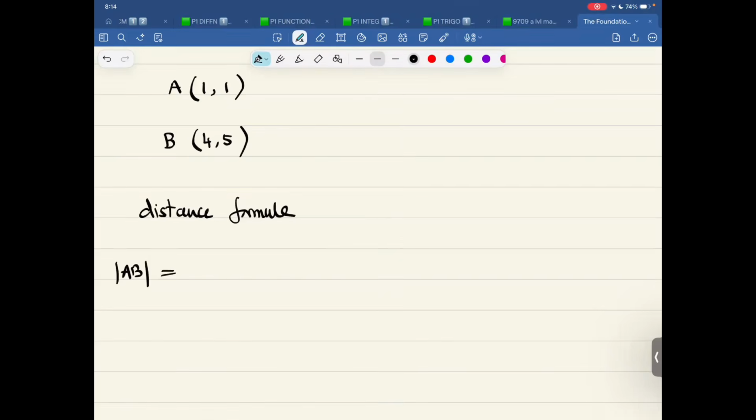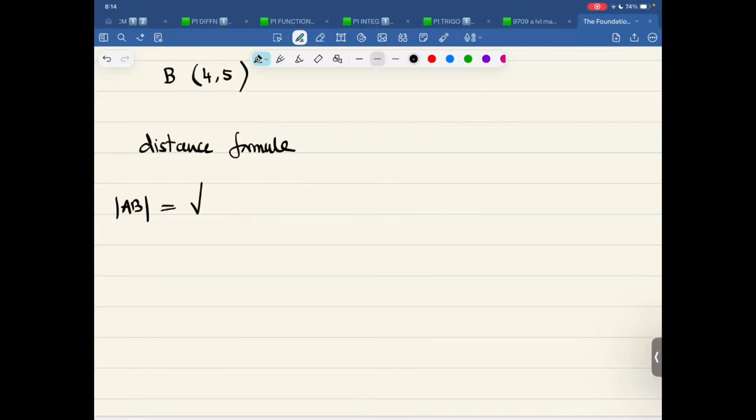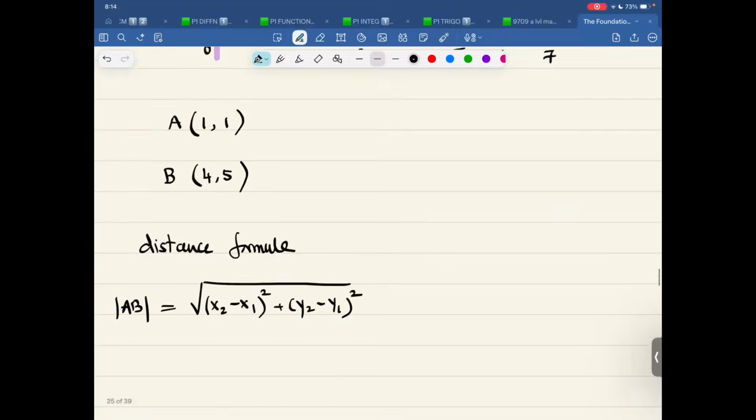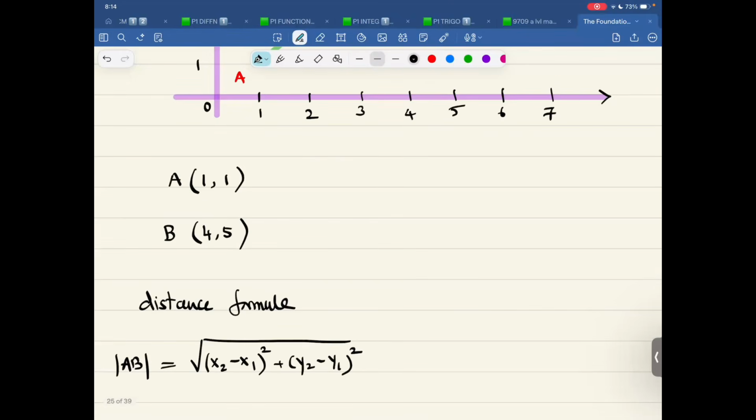AB, symbolically, I can write x2 minus x1 whole square, y2 minus y1 whole square, the whole thing under root. So anything could be x1, anything could be y1. That means if I can say this is x1, y1, this could be x2, y2, something like this.